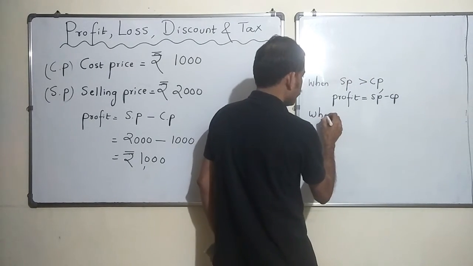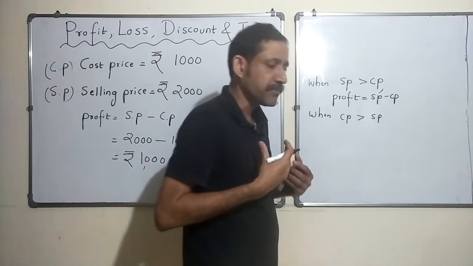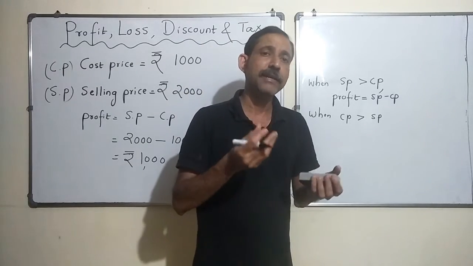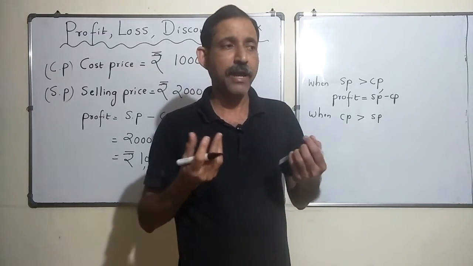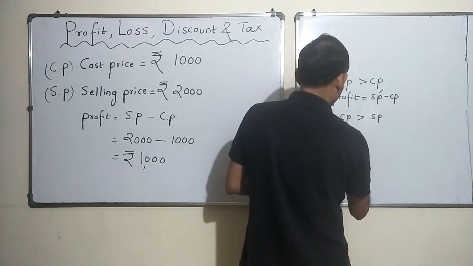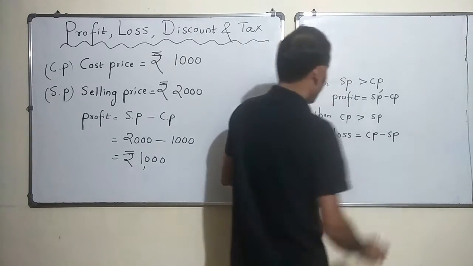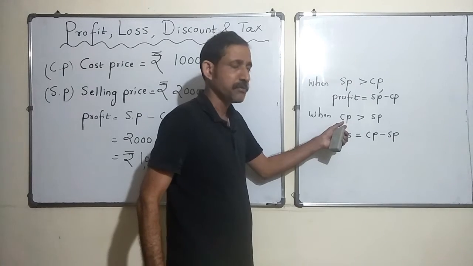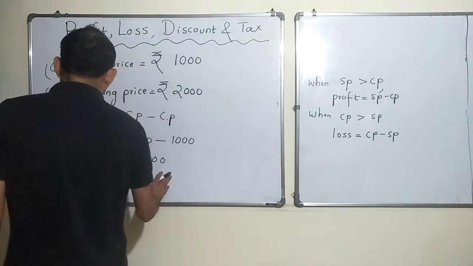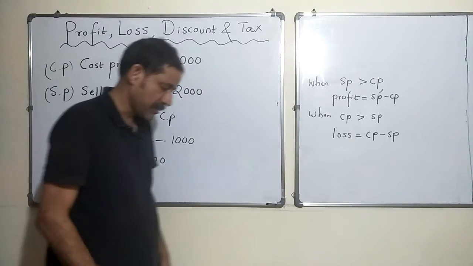When cost price is more than selling price, I buy something for 1000 rupees, but due to some reason I have to sell it for 500, then definitely I lose 500. I have to put 500 from my own pocket, it's a loss. So loss is equal to cost price minus selling price. And whenever there is a loss, your cost price would be more than the selling price. In this case I was hoping to make a profit of 1000 rupees.